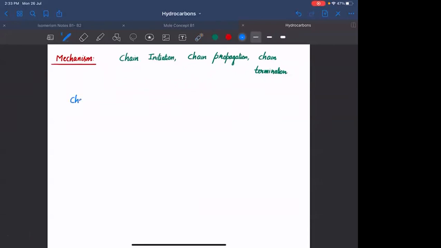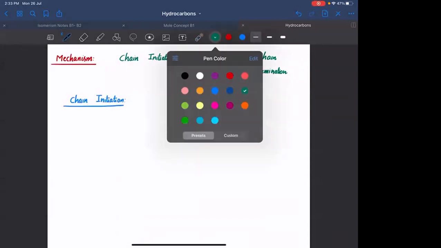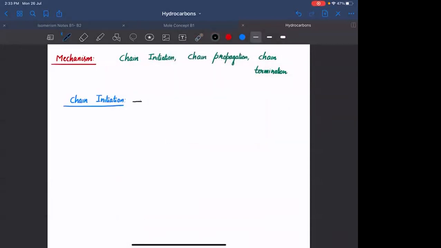First, chain initiation. What happens in the chain initiation step is that it results in the formation of free radicals from the neutral molecules.